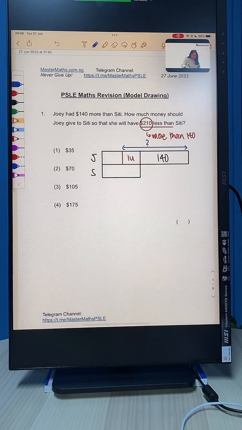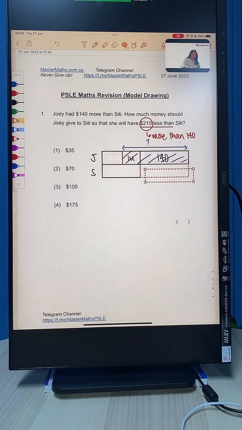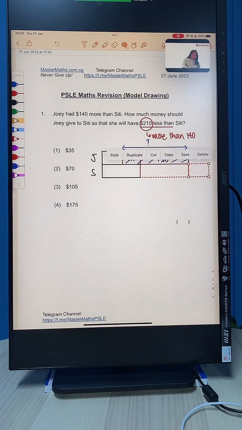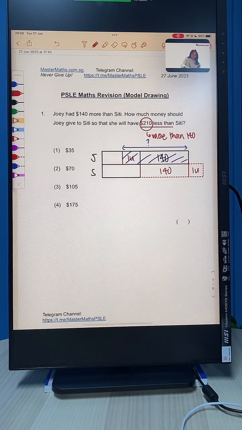Okay? And she is going to give this amount to Siti. So I am going to draw for Siti 140 more plus another 1 unit. So this is how much Joey will give Siti. We don't know how much more than 140, but we are just going to call that 1 unit.